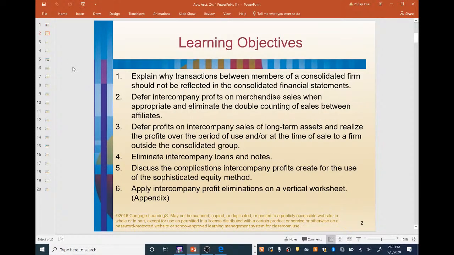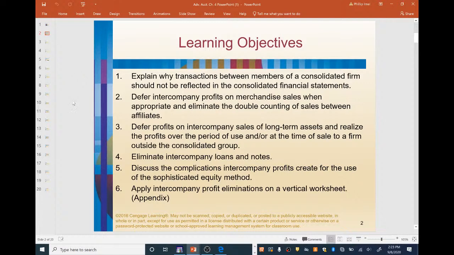Okay, so our learning objectives for this chapter: explain why transactions between members of a consolidated firm should not be reflected in the consolidated financial statements. Defer intercompany profits on merchandise sales when appropriate and eliminate the double counting of sales between affiliates. Defer profits on intercompany sales of long-term assets and realize the profits over the period of use and or the time of sale to a firm outside the consolidated group. Eliminate intercompany loans and notes, and discuss the complications intercompany profits create for the use of the sophisticated equity method.